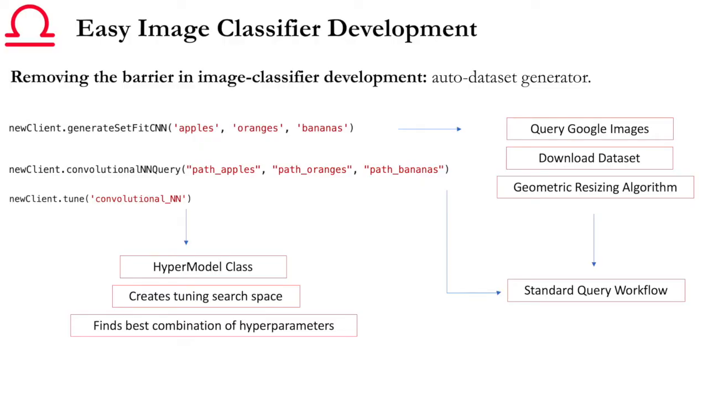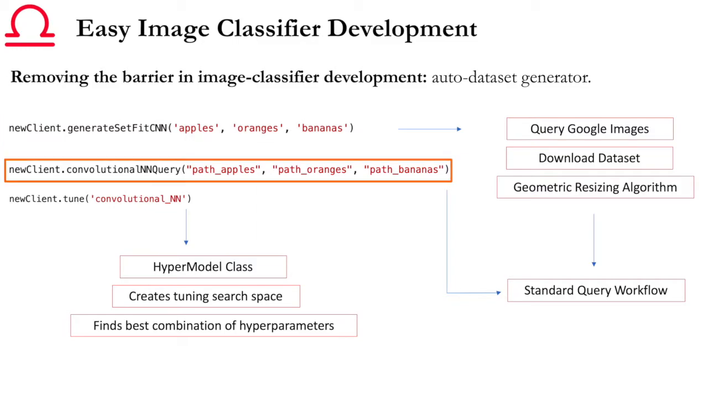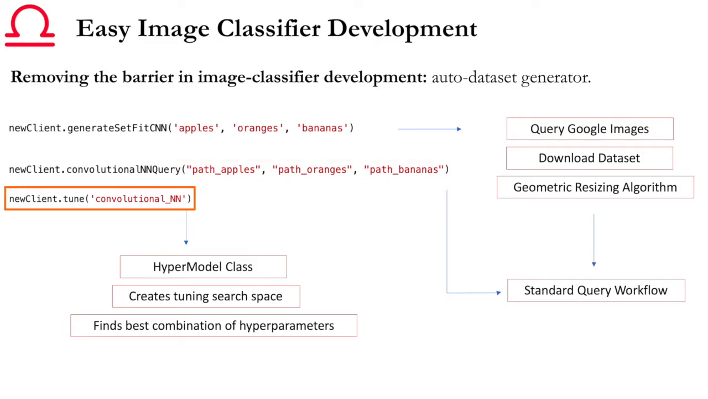Libra also makes it very easy for users to develop image classifiers. The first way to do this is by calling generate set fit CNN and passing it labels that you want Libra to query Google Images and create a data set for. The second is by calling a standard convolutional NN query, which follows that standard query workflow that I mentioned previously. And lastly, you can call .tune on this convolutional neural network, which creates a hypermodel class, which establishes a tuning search space and then finds the best combination of hyperparameters.